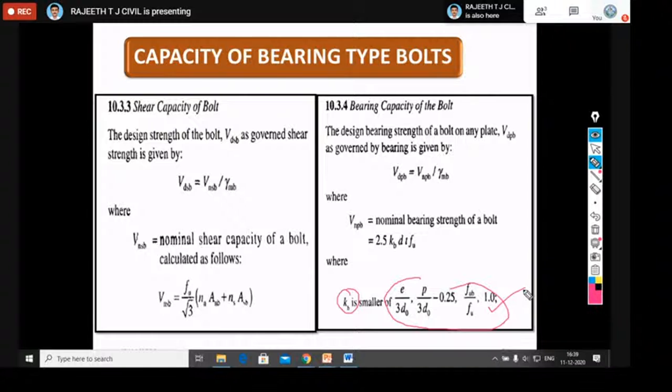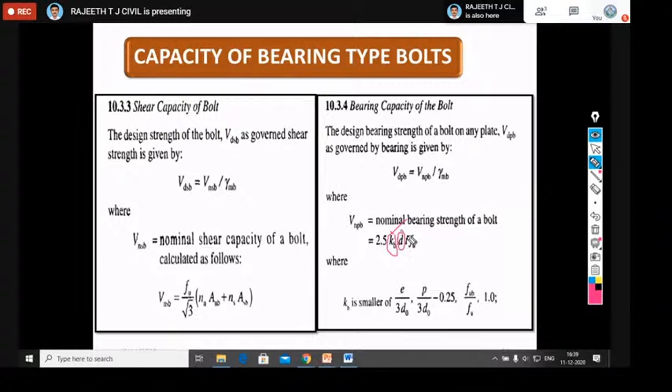So sometimes in competitive examinations, they will give this KB value directly. So no need to calculate all these things. In that case, some may have assumed the e value and p value in a different manner. Therefore, they will give the KB value directly. So therefore, we can calculate the bearing strength here. KB value will be given directly.